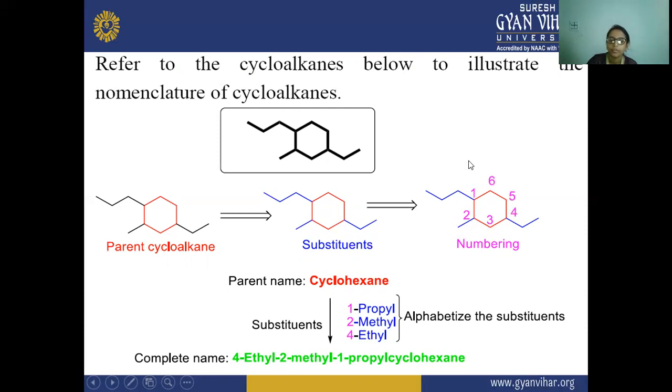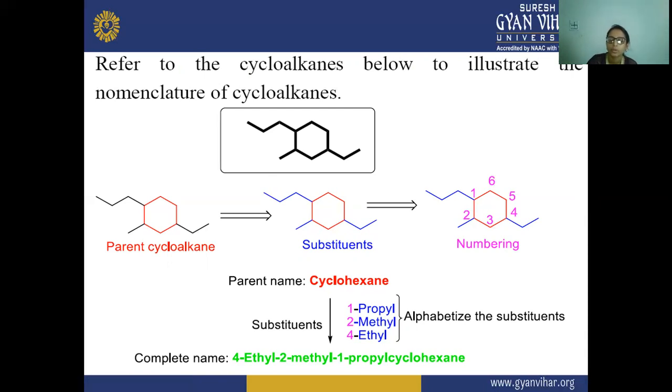This is the numbering of the substituent. Now we have to name it. The parent cycloalkane has 6 carbon atoms: 1, 2, 3, 4, 5, 6. That is why its name uses hex. Hex with a single bond is hexane, and since it is present in the ring, its name is cyclohexane.